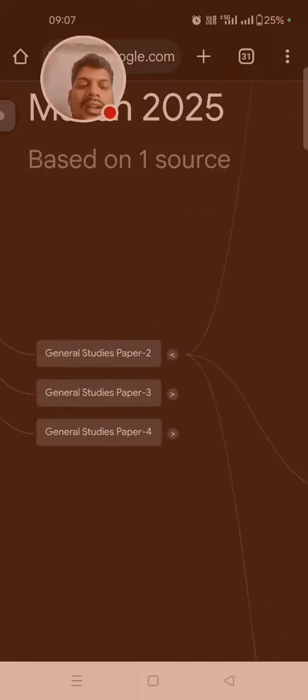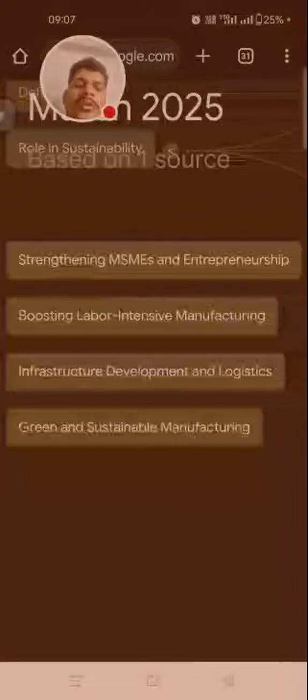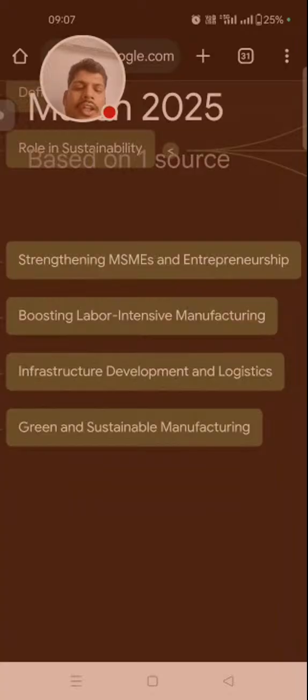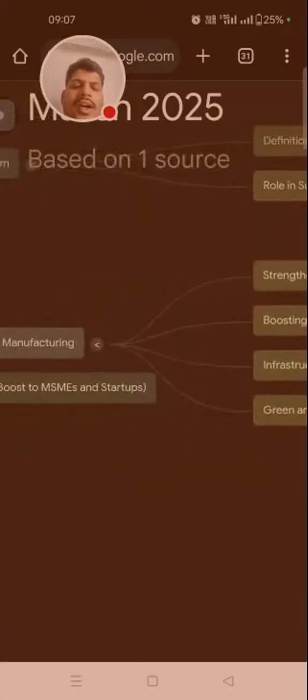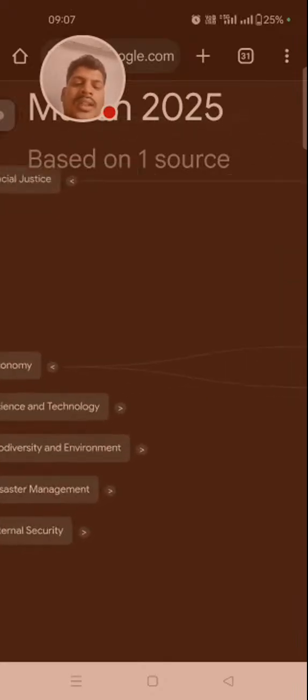Then the economy. So labor intensive manufacturing, infrastructure development, and logistics should be developed, and green and sustainable manufacturing are a must. Waste to wealth to boost MSME and startups.